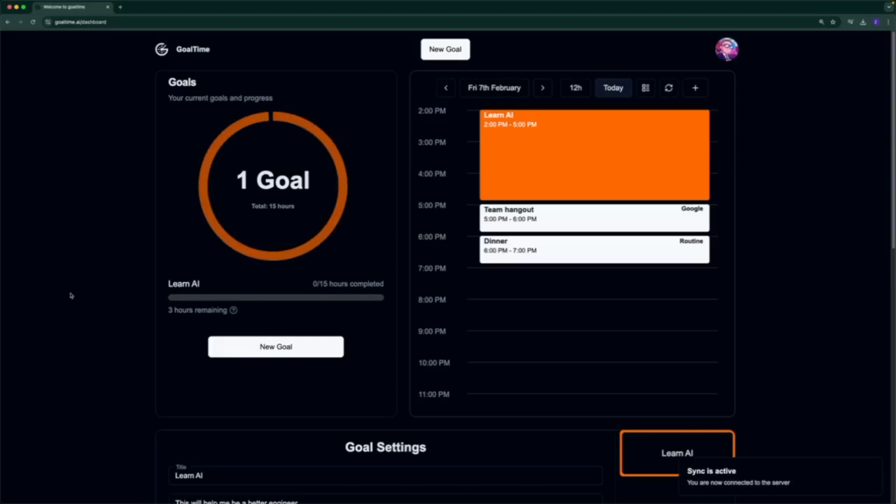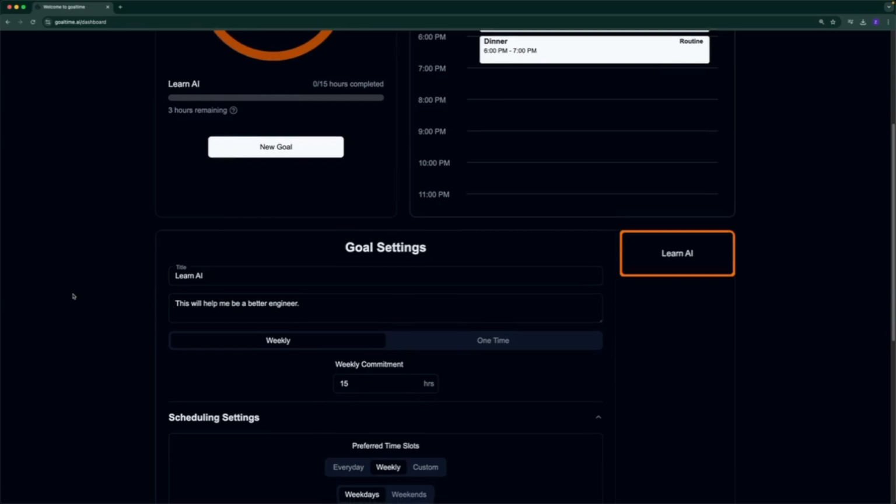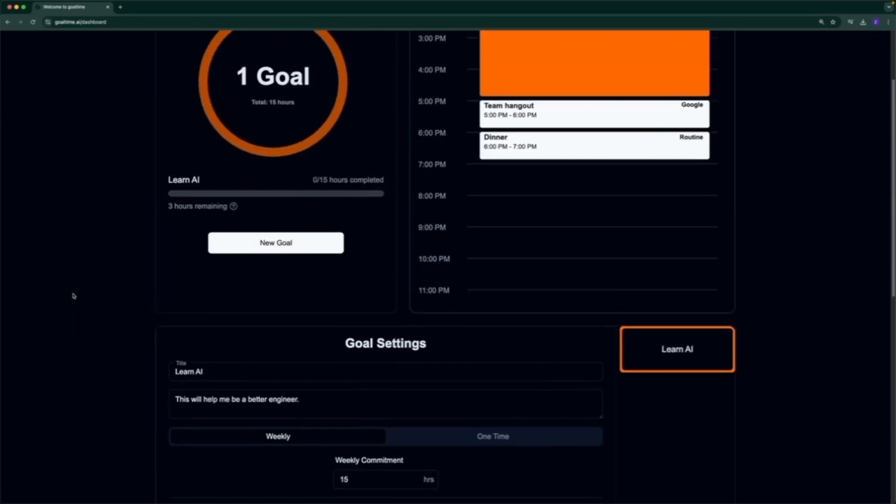Shortly after creating your goal, you'll receive a text message letting you know your schedule has been updated, and your dashboard will start to look something like this, where you have your progress section on one side, your calendar on the other, and below you'll have goal settings for each goal.